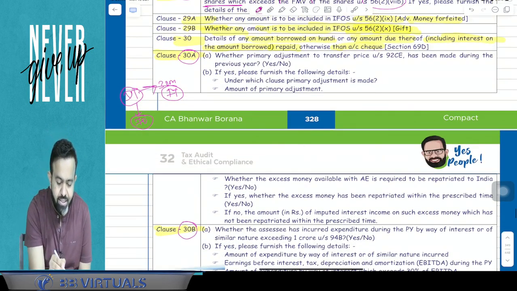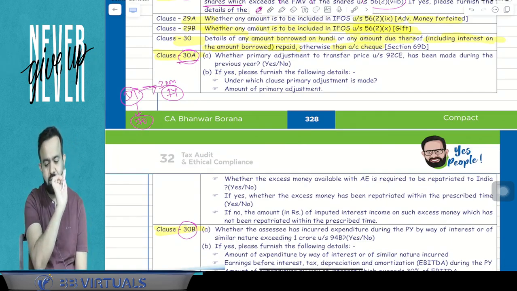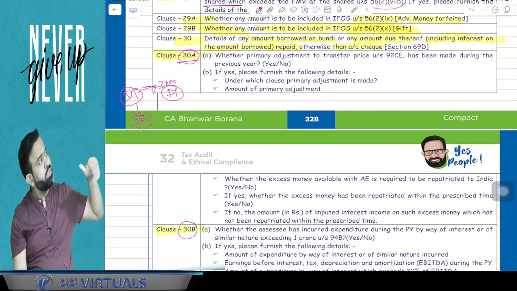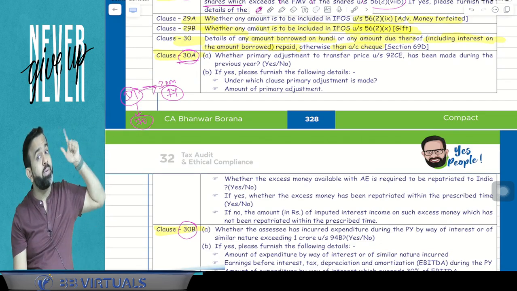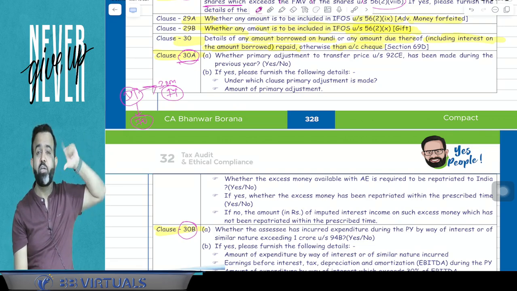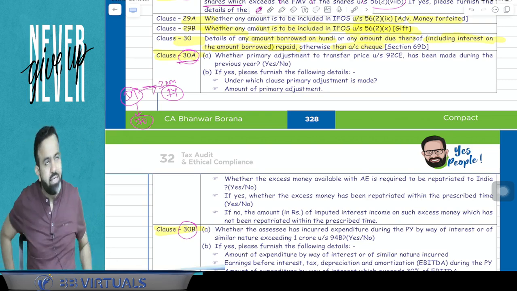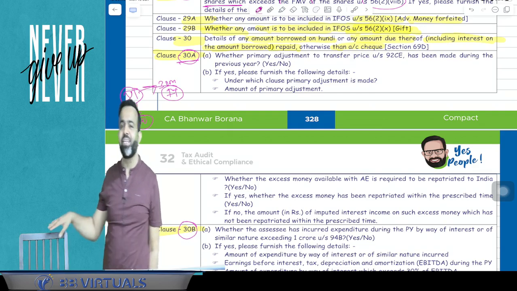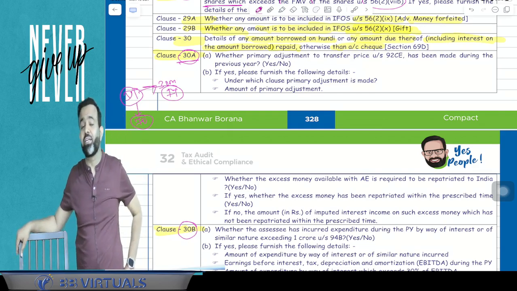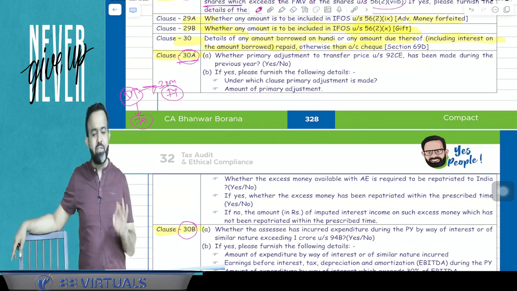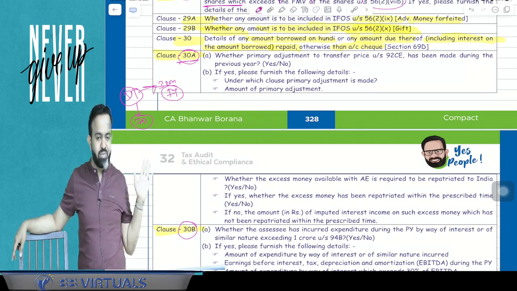And guys, in 30A, A means associate enterprise. And you know that whenever there is a transaction between associate enterprises and there is a primary adjustment and secondary adjustment under section 92CE, and under the primary adjustment your income is increased, then you have to repatriate that money to India within 90 days from the associate enterprise. Otherwise, it will be treated as a deemed loan, and every year interest income will be included. So this is all about clause number 30A.